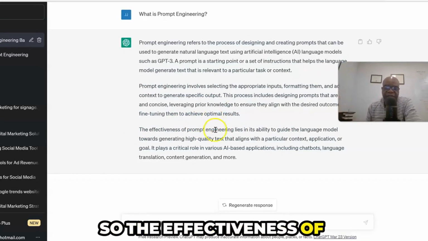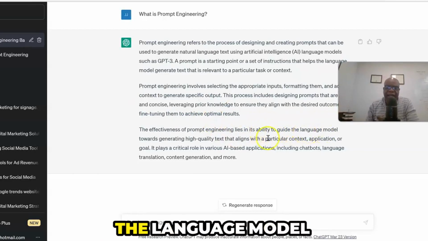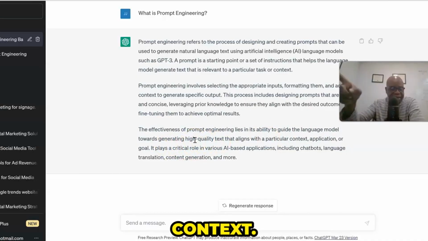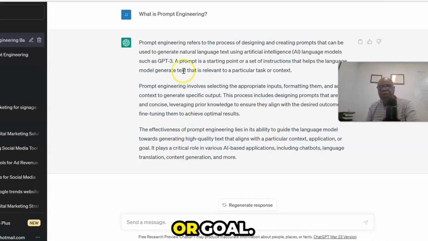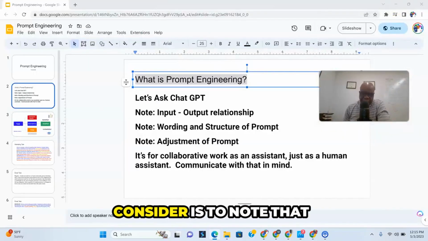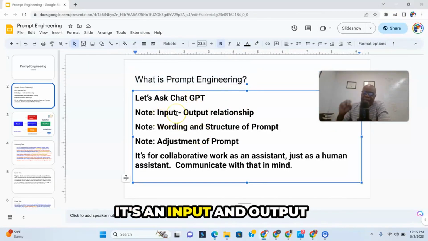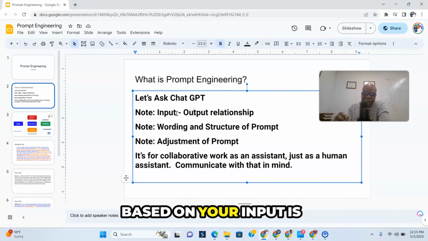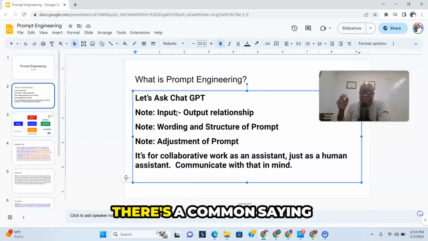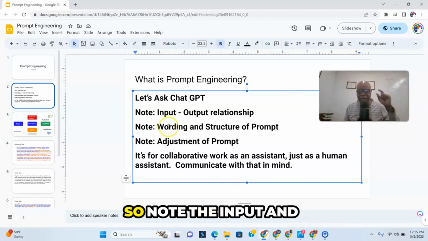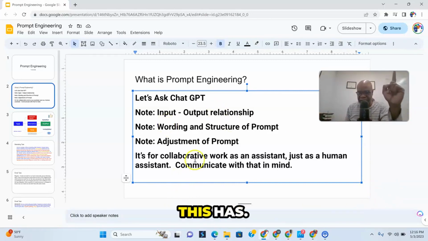No. So the effectiveness of prompt engineering lies in its ability to guide the language model towards generating high quality text that aligns with a particular context. Don't forget the context, application, or goal. The bottom line, that might have been a lot of gibberish, but the thing to consider is to note that it's an input and output relationship. Based on your input is what's going to determine the output. There's a common saying in the computer world, garbage in, garbage out. It's the same. So note the input and output relationship that this has.